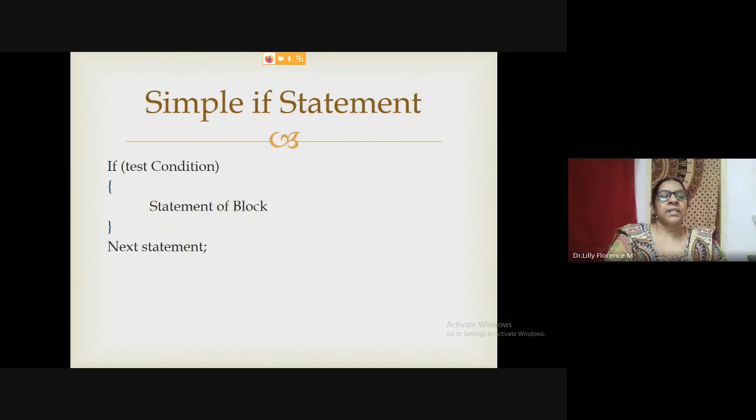The first one, simple if statement. So this is the keyword if, with a small i. Here we have to give the test condition. If this condition is true, the given statement will get executed. Otherwise, it will just exit from the if and execute the next given statement. This is simple if statement.